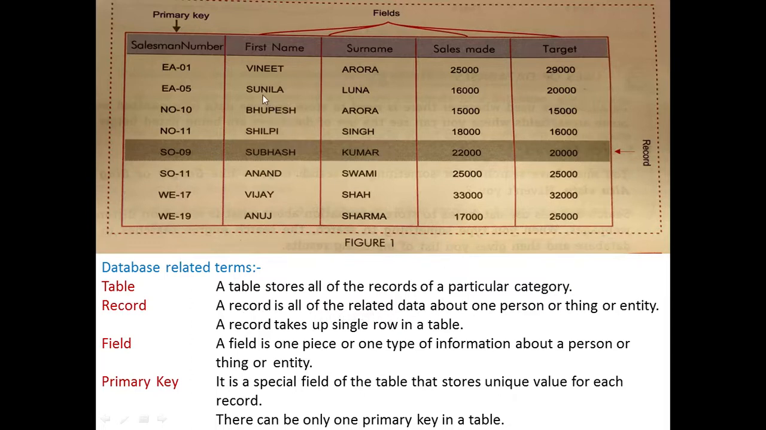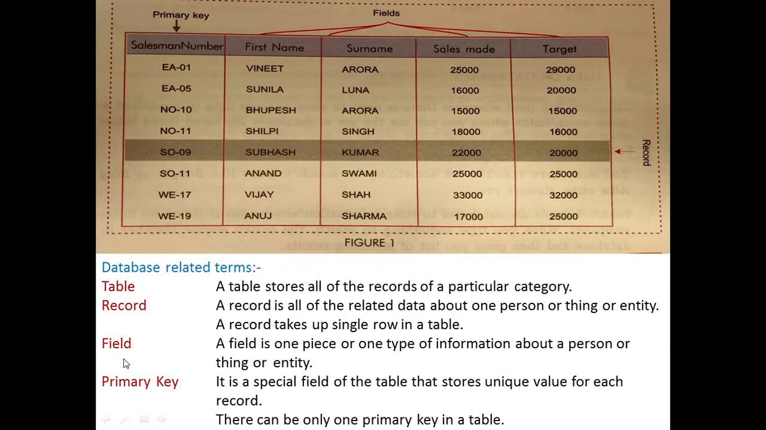For example, this one person, Vineet. Sales number EA01. First name Vineet. Surname Arora. Sales made 25,000. Target 9,000. So this is information about a single person. So a record is all of the related data about any one person or anything or entity. A record takes up a single row in a table. A single row is totally taken by a record. For example, this row is totally taken by a record.